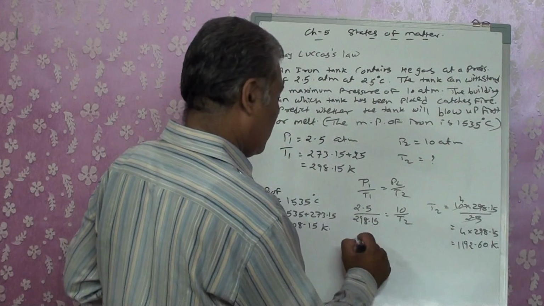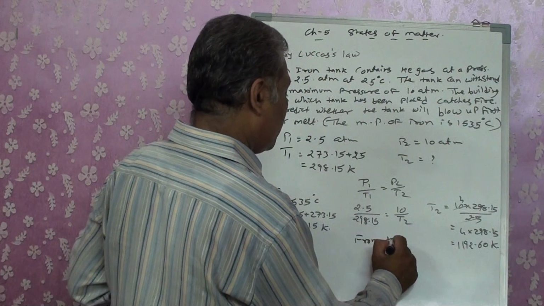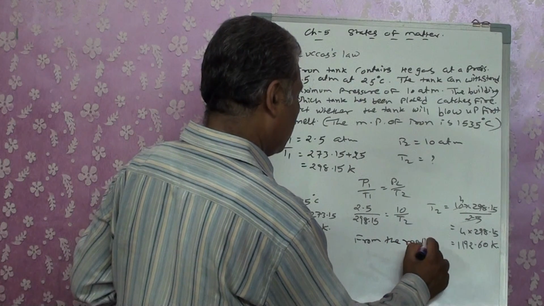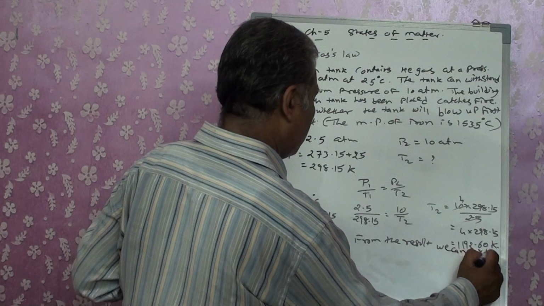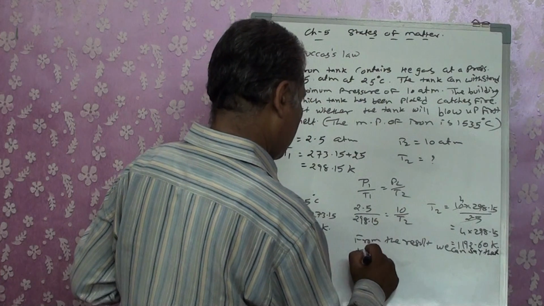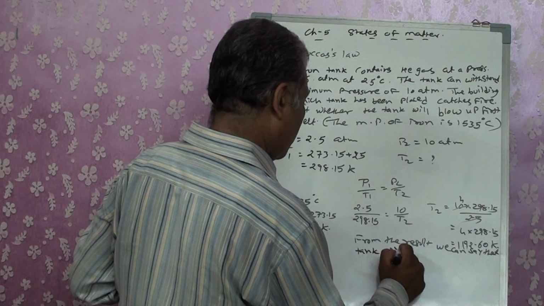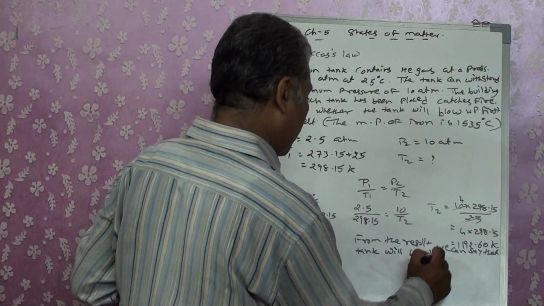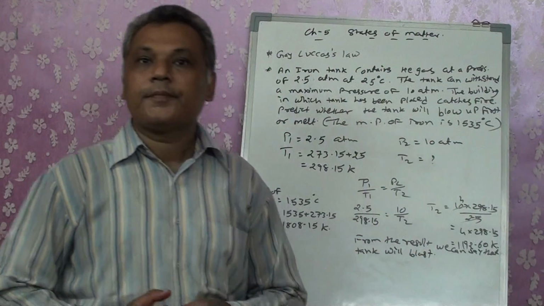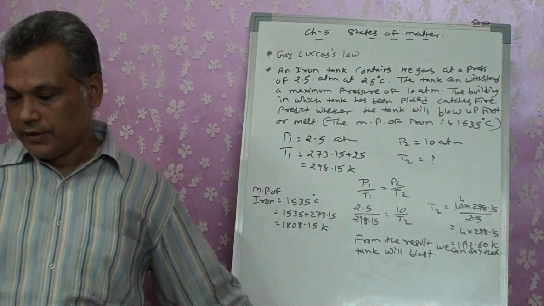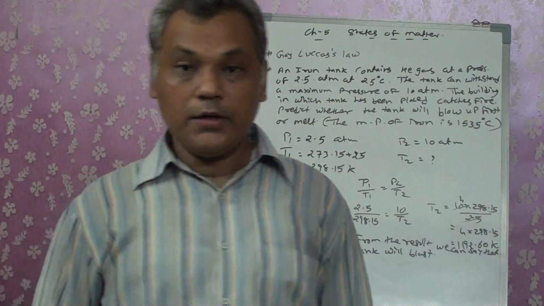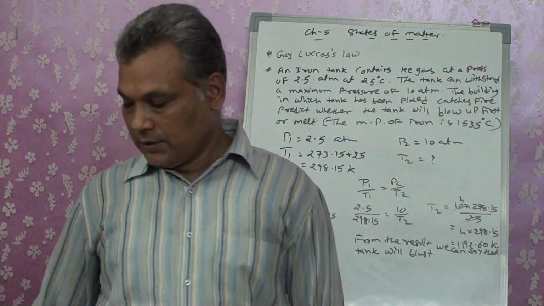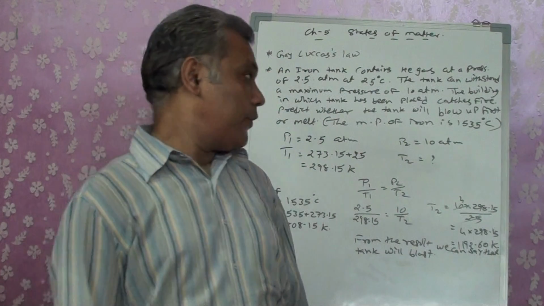So from the result we can say that the tank will blast. That result shows us that the tank will blast before it melts. Is it clear? Clear to everyone?